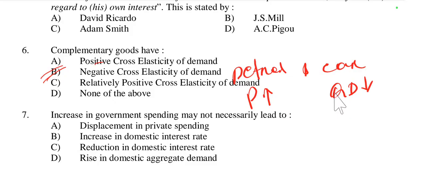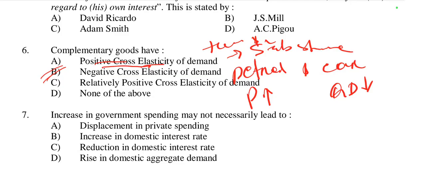And in positive cross elasticity of demand, which kind of goods do we see? That is substitute goods, like tea and coffee. When the price of tea rises, then the demand for coffee increases. So positive cross elasticity shows substitute goods, and in complementary goods we see negative cross elasticity. So here option B is right.